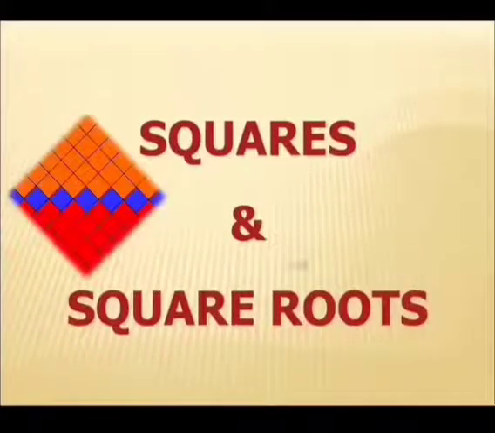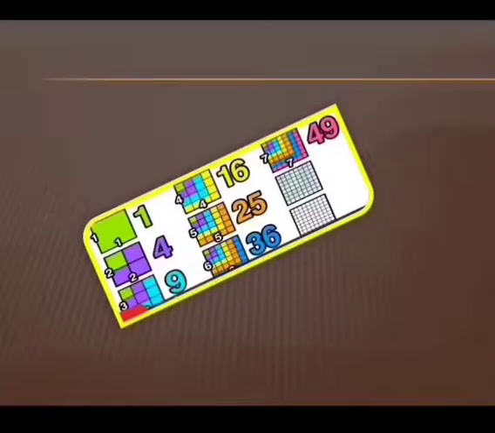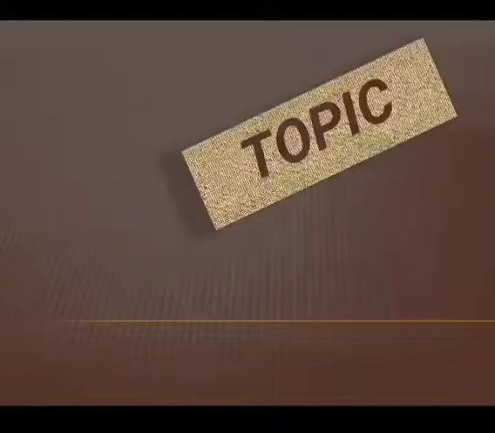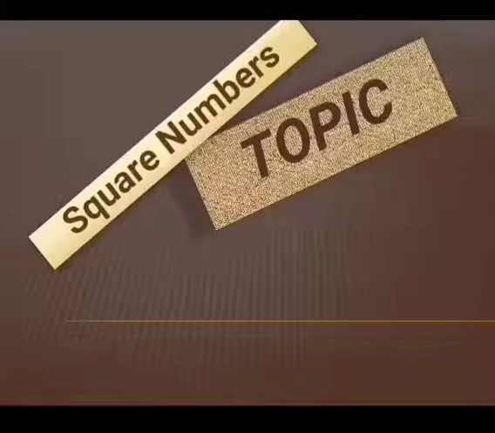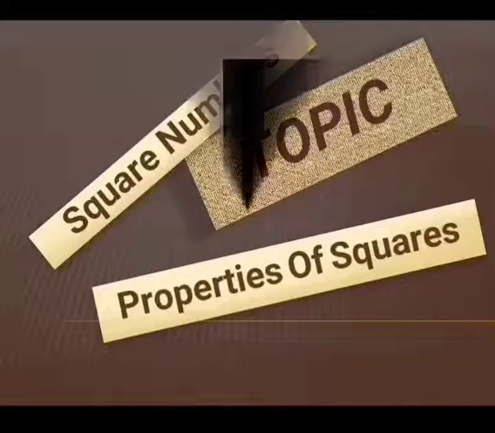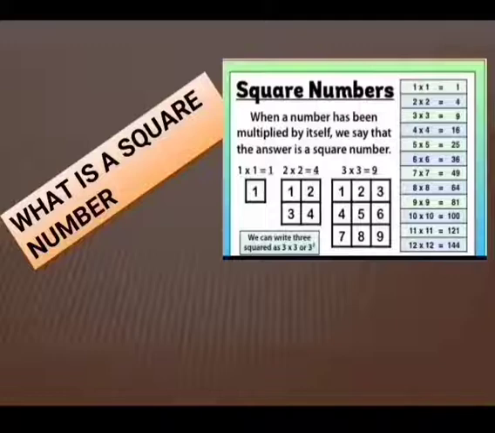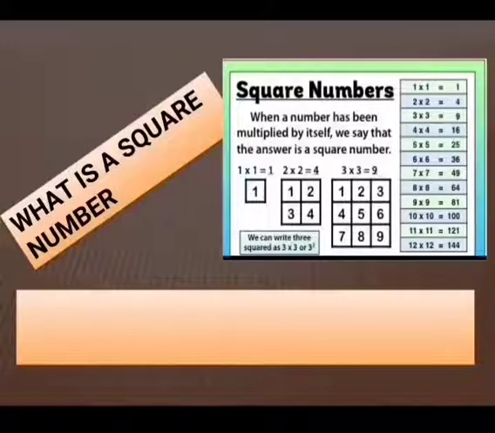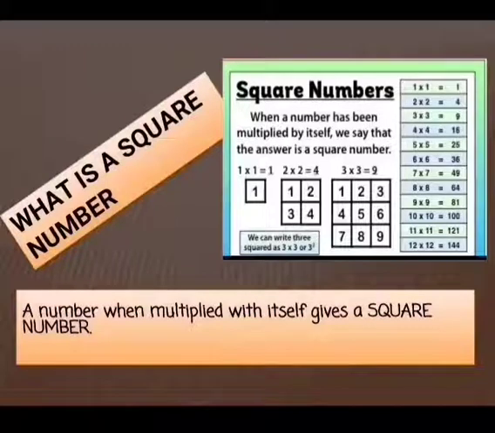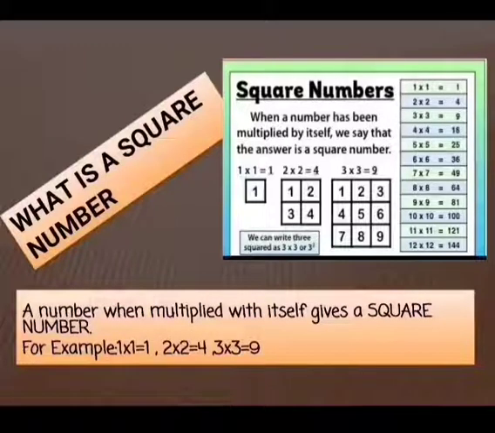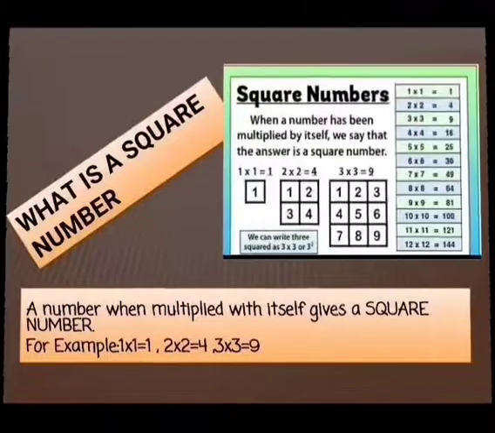Today, we are going to start with the next chapter, Squares and Square Roots, chapter number 6 from your NCERT. The topic which we are going to cover is square numbers and properties of squares. Now let's see what is a square number. When a number has been multiplied by itself, we say that the answer is a square number. Let's get it clear with the help of an example.